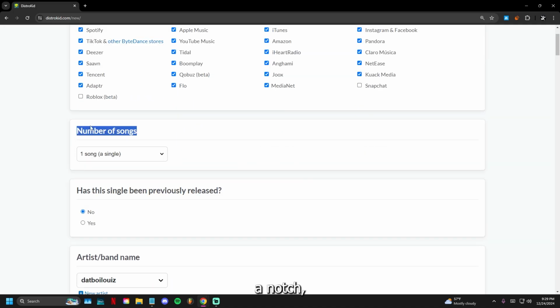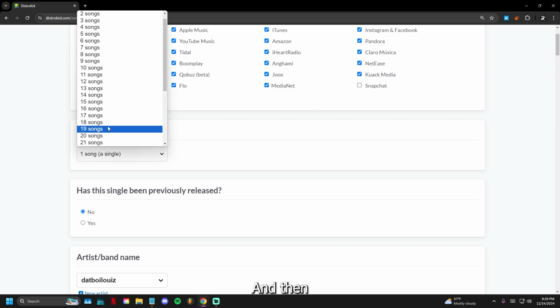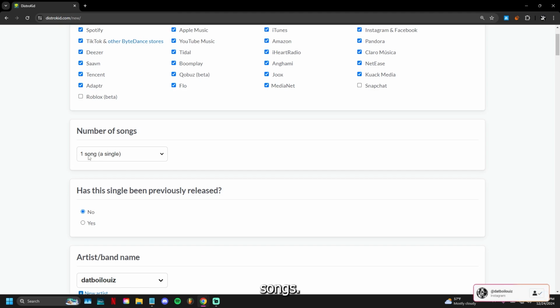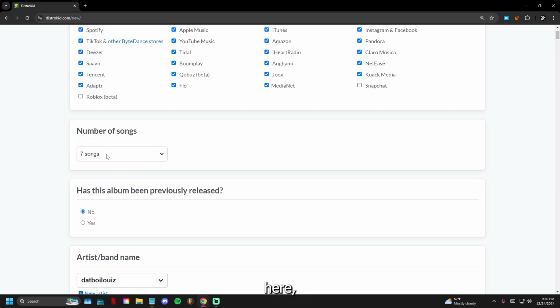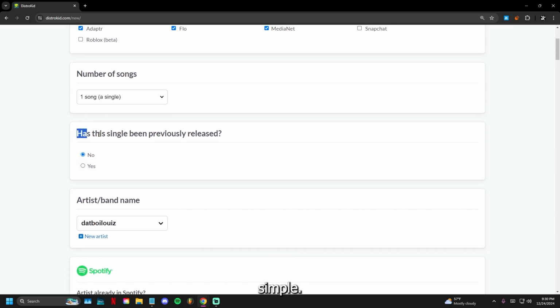If you go down a notch, you're gonna see number of songs, and then you can click from 1 to 35 songs. So let's say you're trying to post a 7-song project, you're gonna head over here, click 7 songs. But if it's one song, you're gonna click on the first one, a single right here. So that's pretty simple. You head down here, has this single been previously released? You're gonna click yes or no.